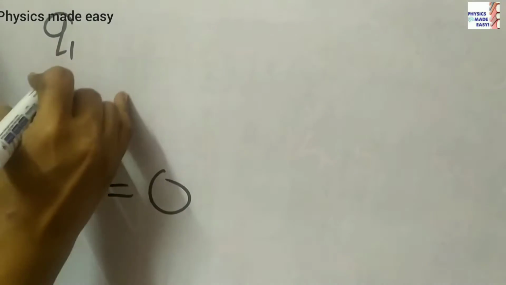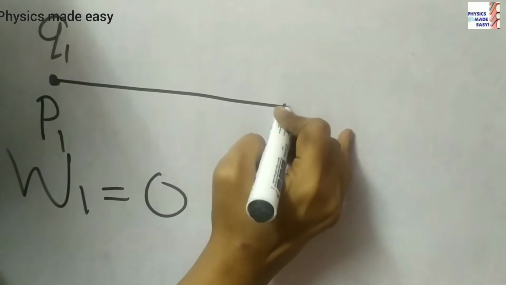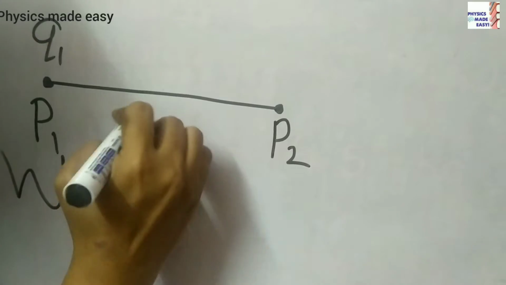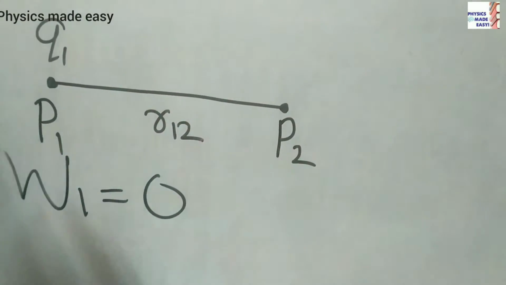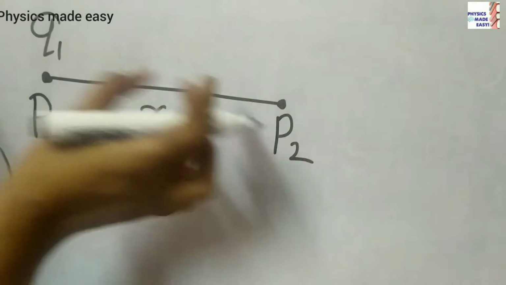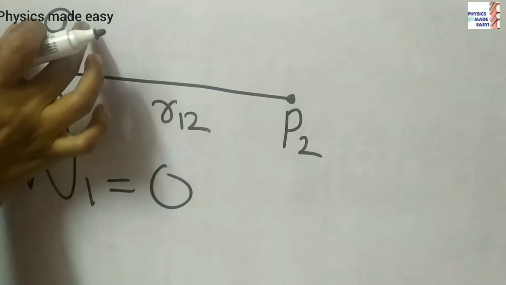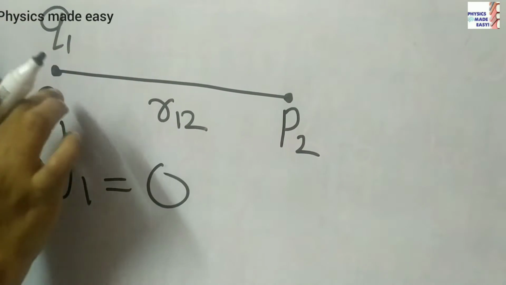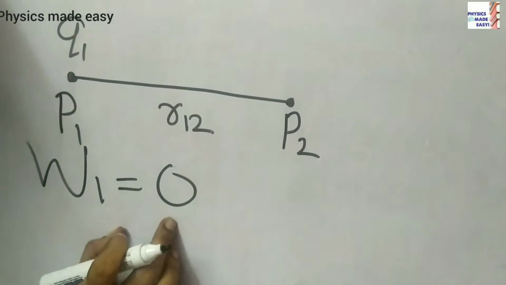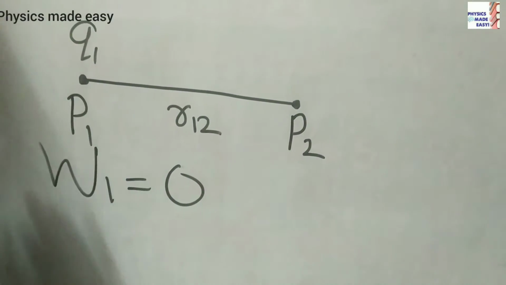Now we can consider another point P2 at a distance R12. Now children, this point is in the electric field of this charge. For bringing this charge Q1 to point P1 in space, work done is 0, because there is no field at that time.